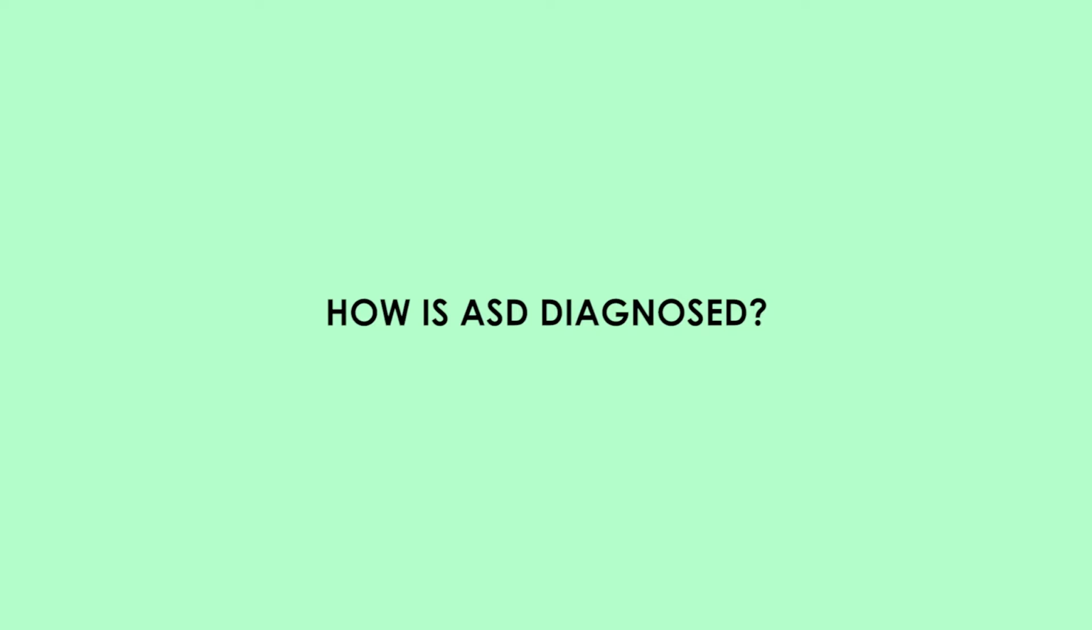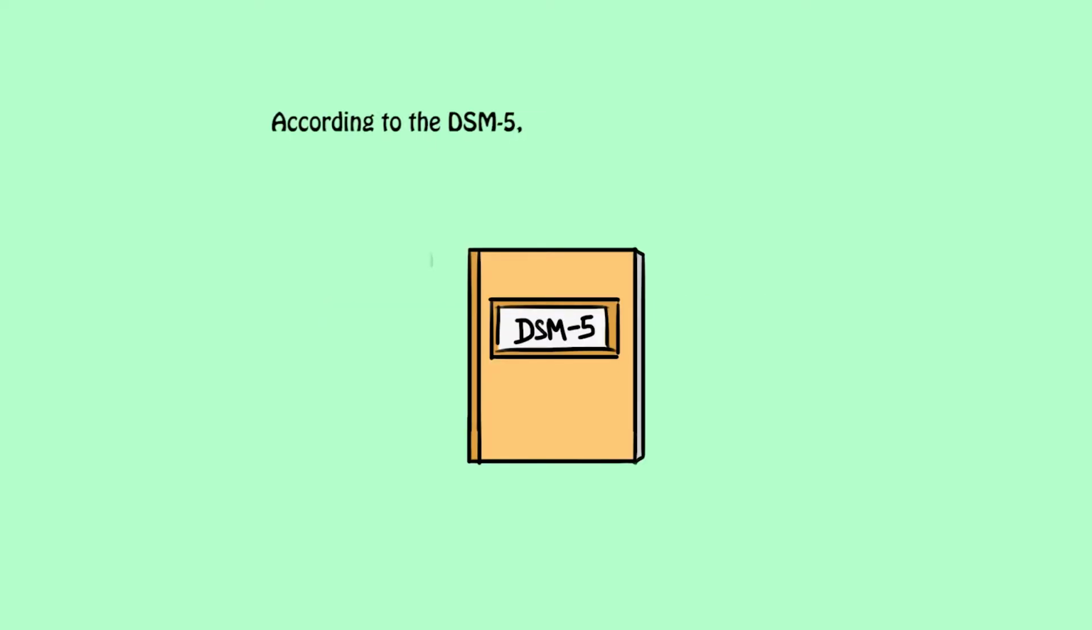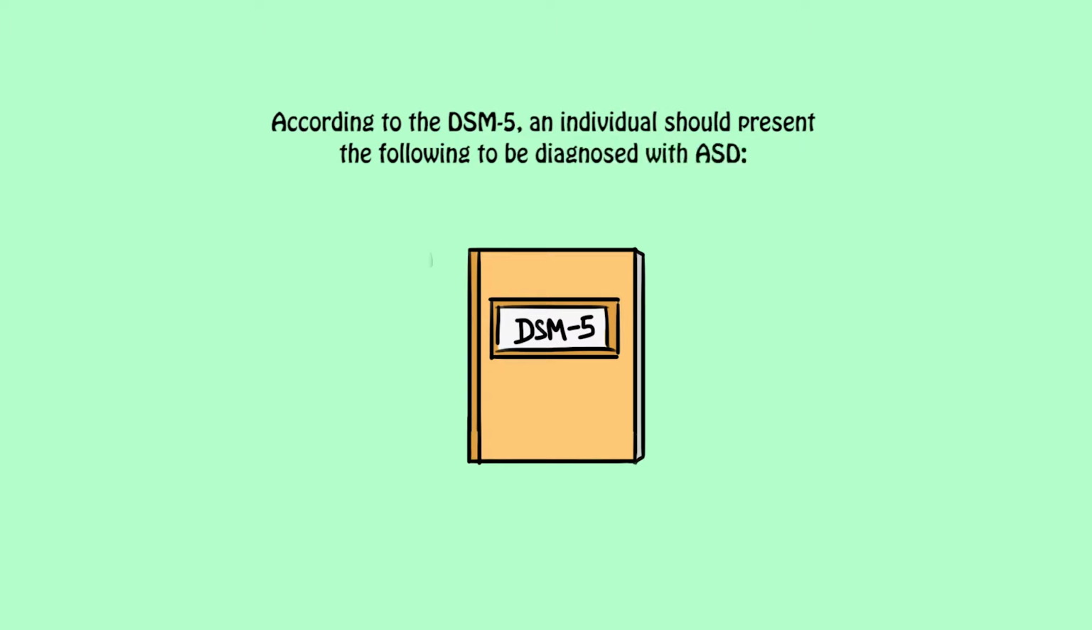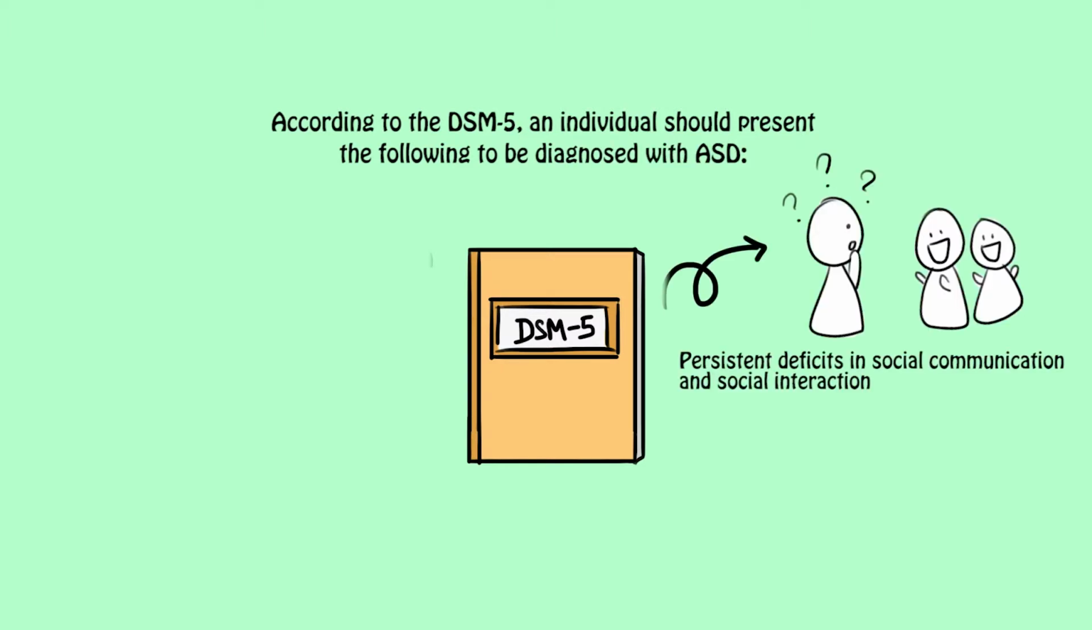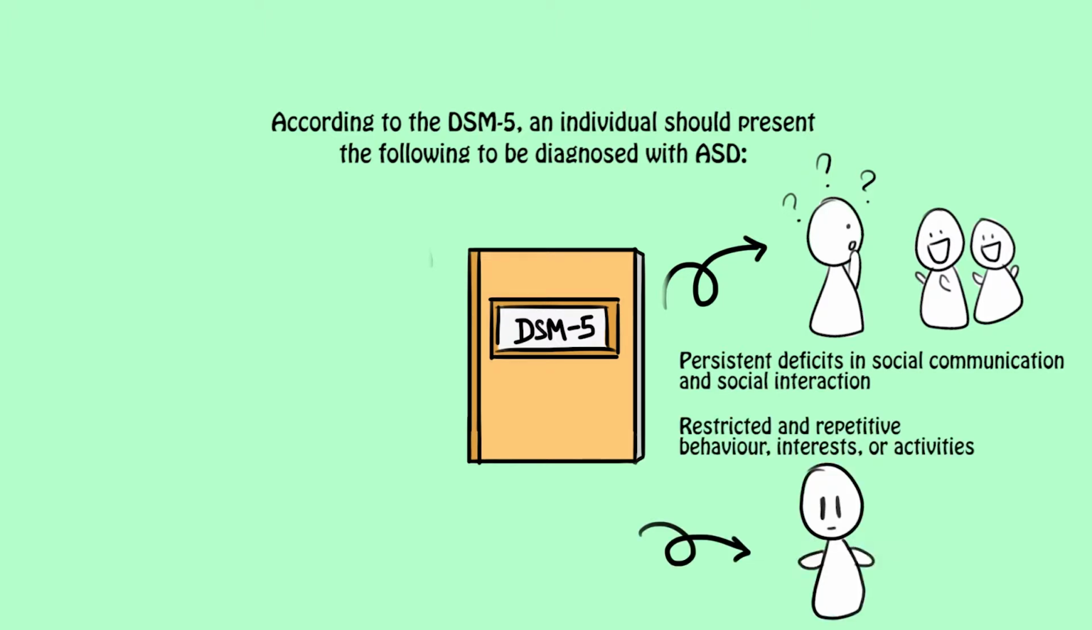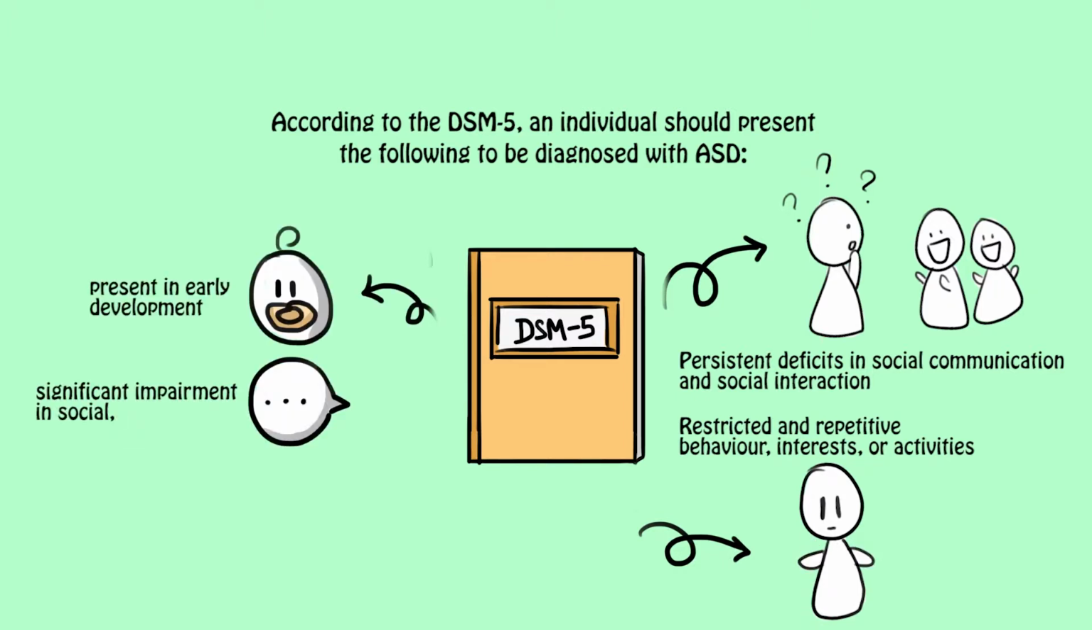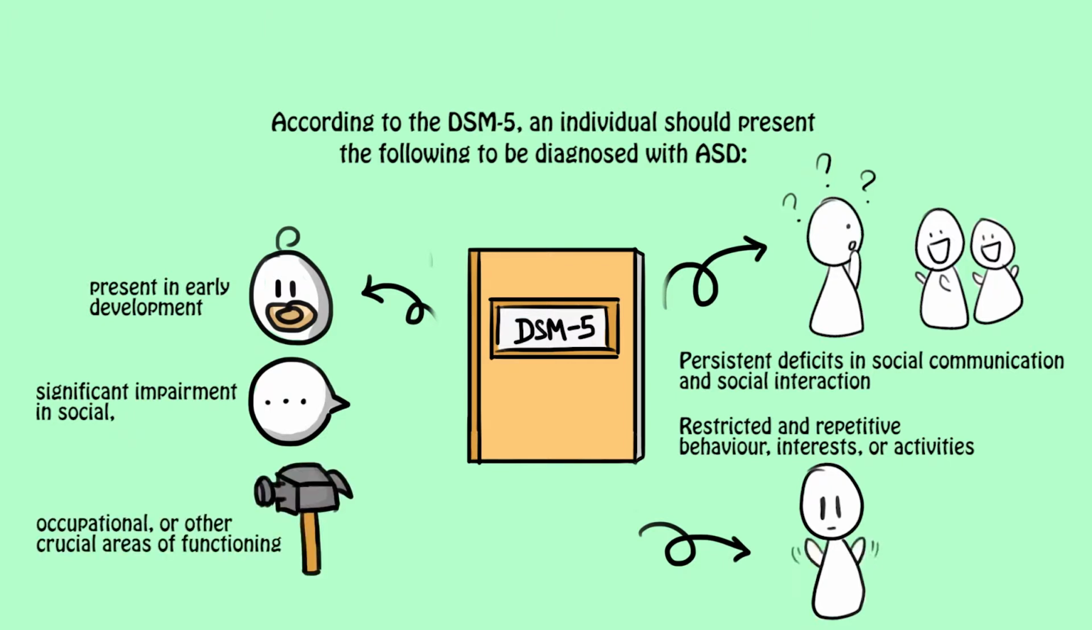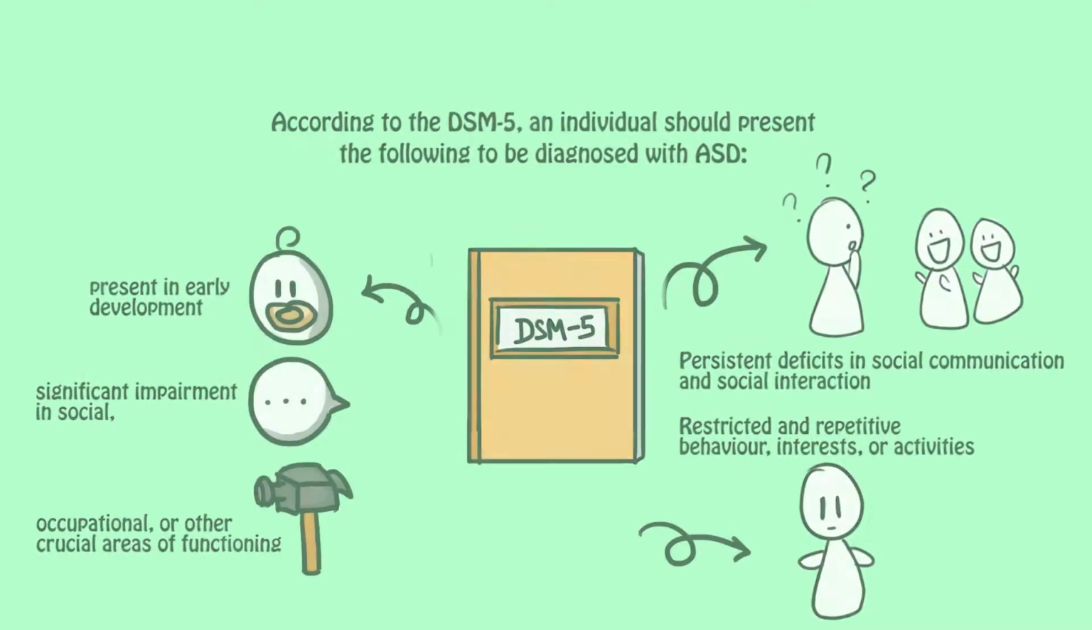How is ASD diagnosed? According to the DSM-5, an individual should present the following to be diagnosed with ASD: persistent deficits in social communication and social interaction across contexts, and restricted repetitive behavior, interests, or activities. Symptoms must be present in early development, cause significant impairment in social or other crucial areas of functioning, and are not better explained by intellectual disability or global developmental delay.